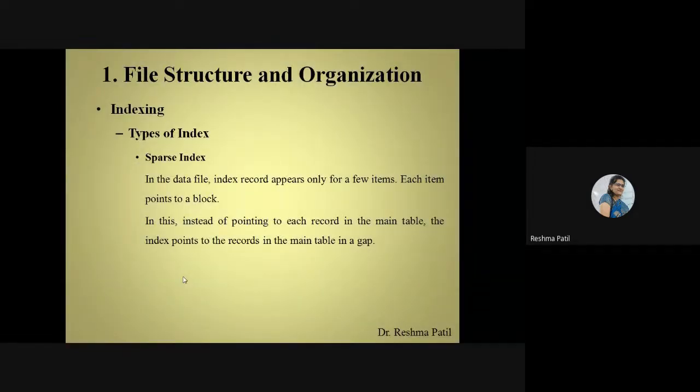And the second index is sparse index. How does it work? In the data file, an index record appears only for a few items. In dense index, we have seen that for each and every record we have an index record. But in sparse index, an index record appears only for a few items. Each item points to a block. Instead of pointing to each record in the main table, the index points to a record in the main table in a gap.